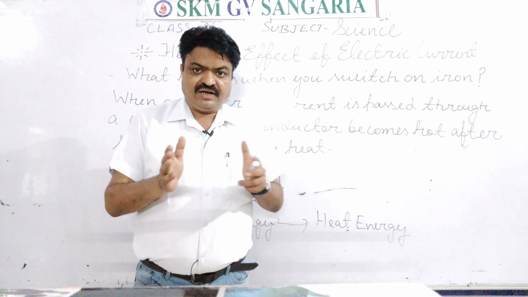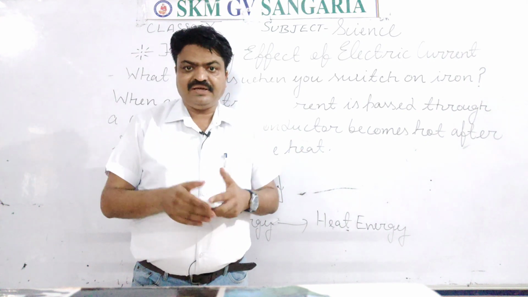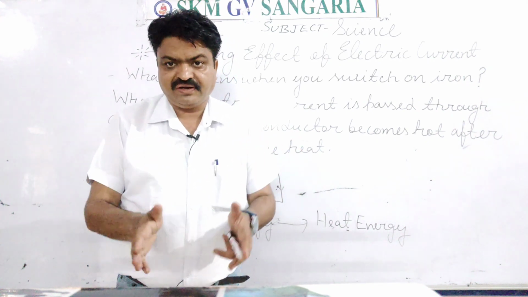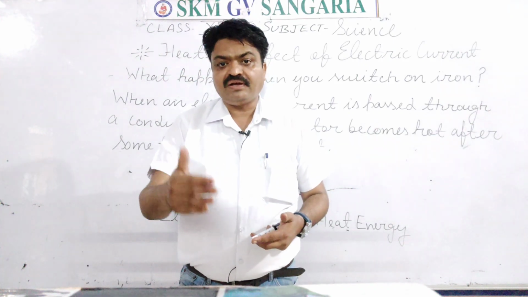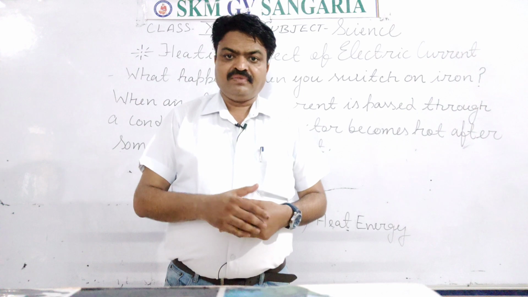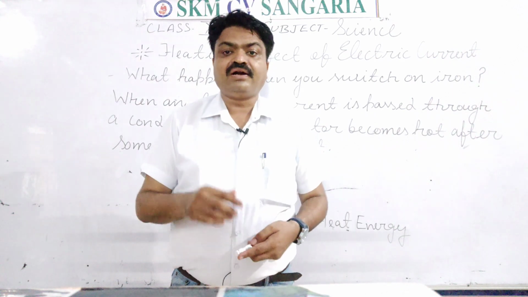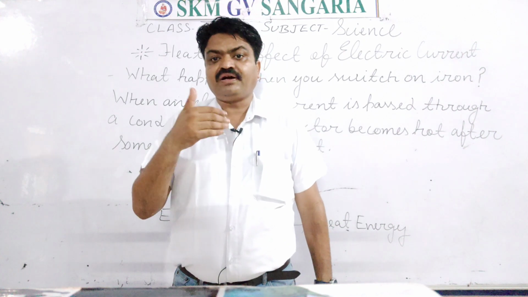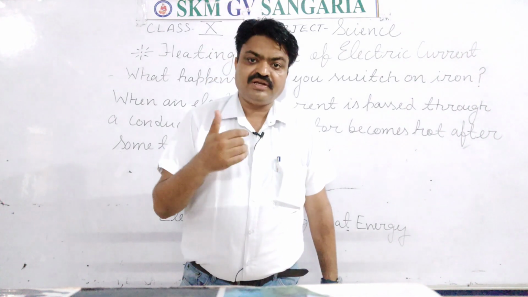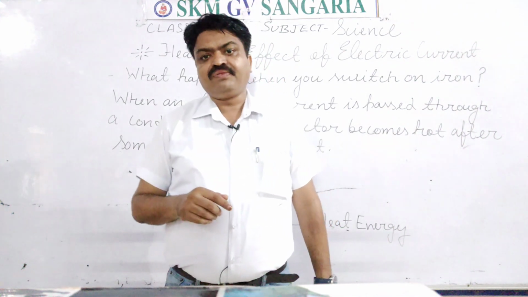If the charges are stopped at a particular place of the conductor, then at that place heat energy is produced, and due to that the conductor becomes hot, or the wires that are used to produce heat energy become hot, student.